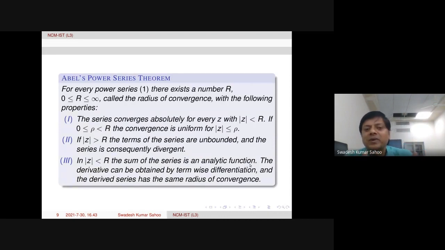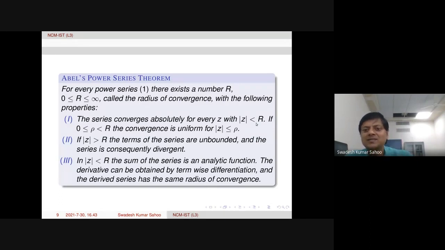That means when we have a convergent power series within a radius of convergence, the converging function will be analytic within this disk. That is the third part. And the derivative can be obtained by term-wise differentiation, that means term by term derivative we can do. And the derived series also has the same radius of convergence.